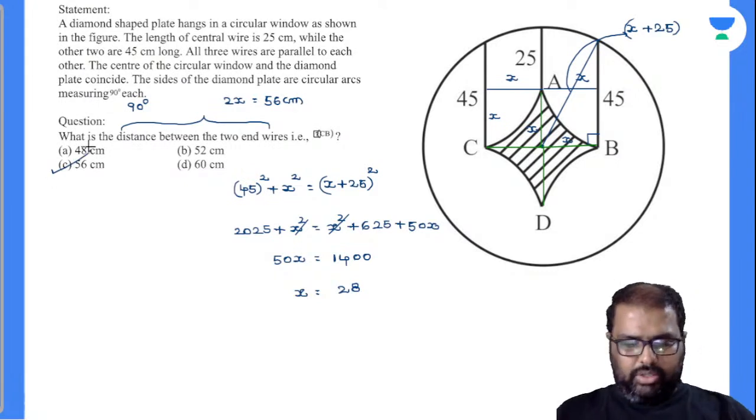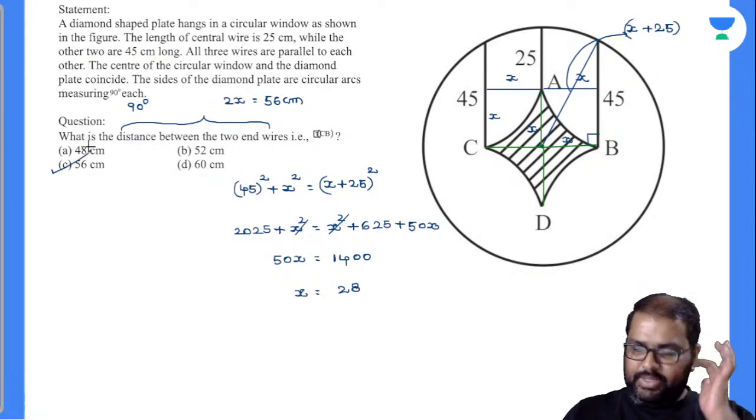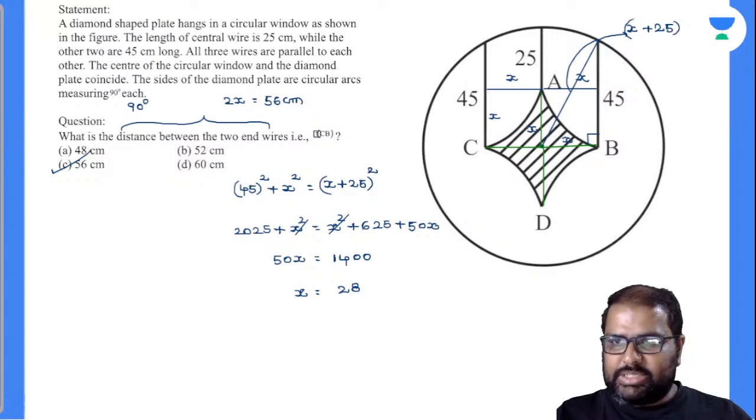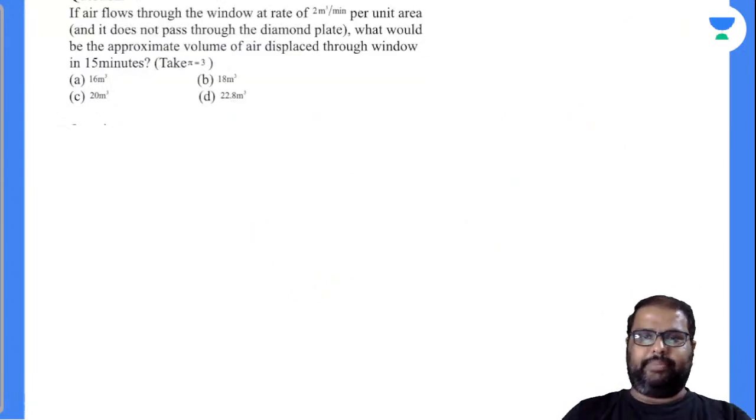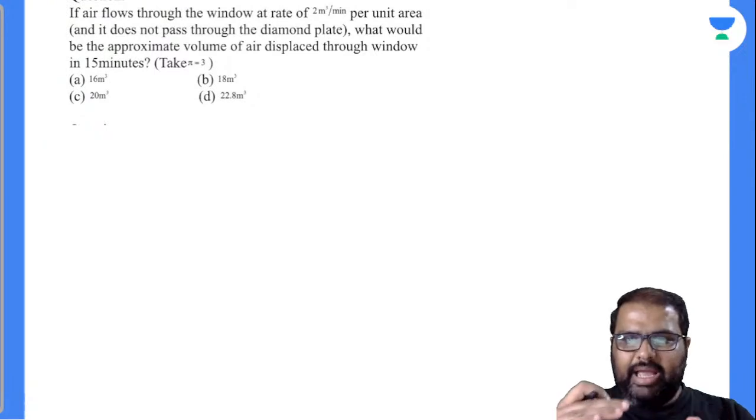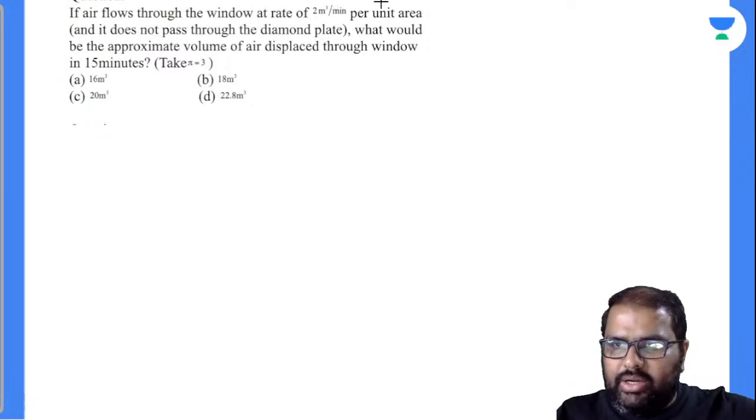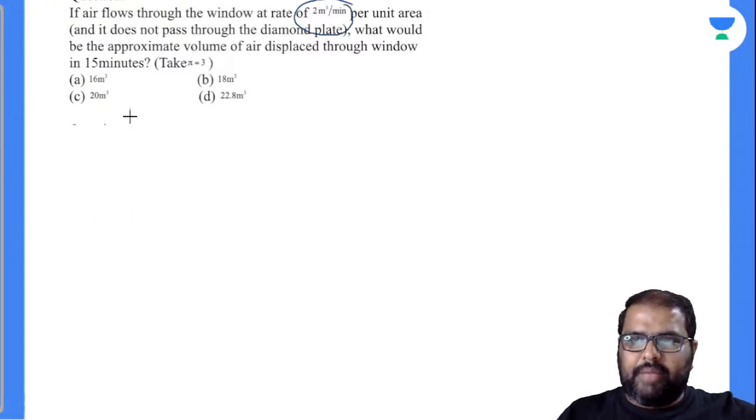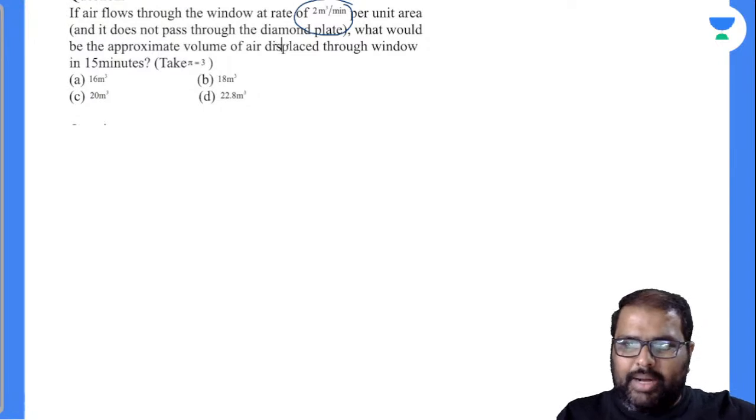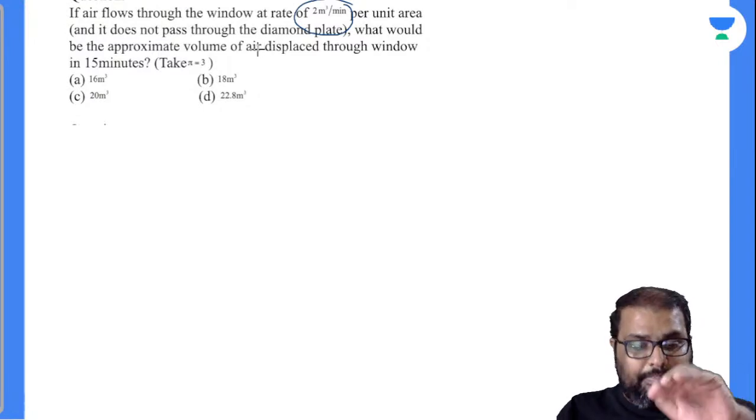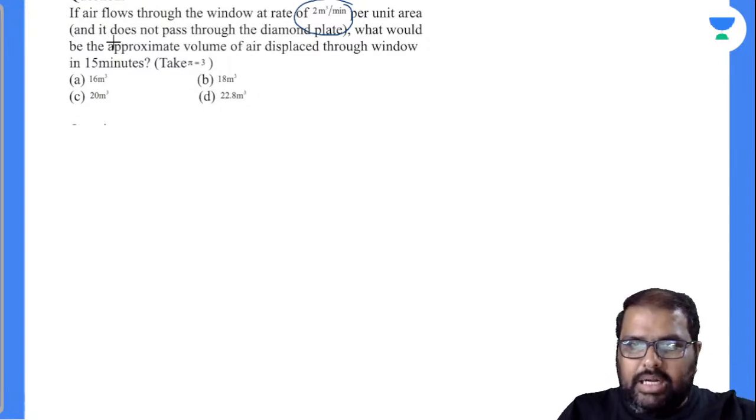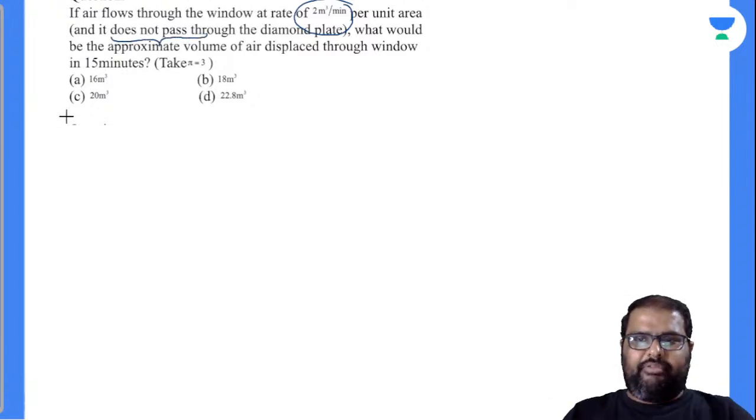So how many of you got this logic there? Done. Let's come to the next question. What is the next question asked and what do we have to find out there? Now, if air flows through the window at a rate of 2 meter cube per minute per unit area, and it does not pass through the diamond plate, what would be the approximate volume of air displaced through the window in 15 minutes?